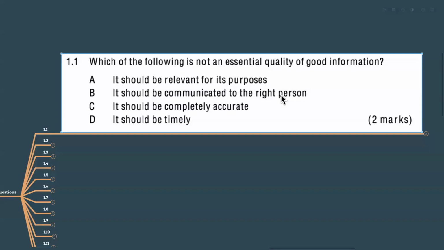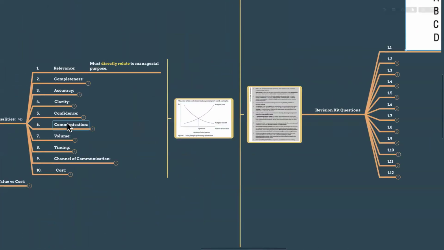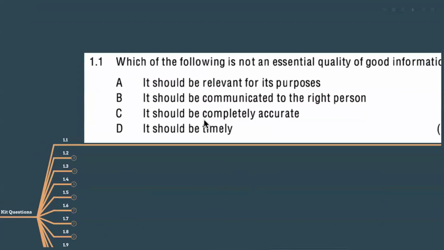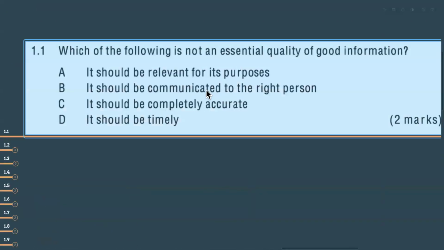And it should be communicated to the right person. See, in the communication, clearly transmitted to individuals authorized and tasked to act. Authorized means the right person. That's the word, authorized person, who is of the authority. So that also is a quality of good information.